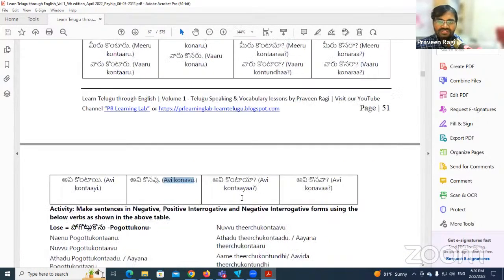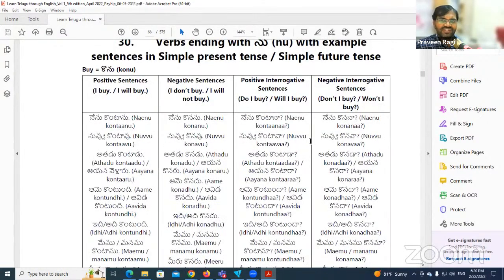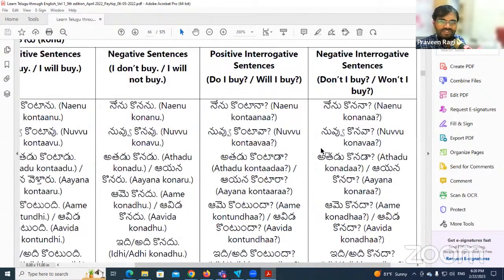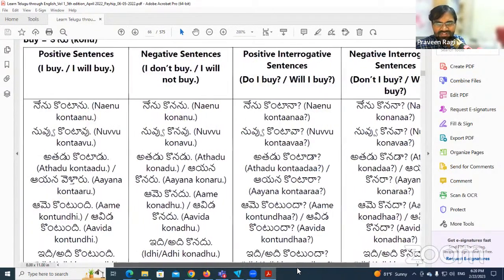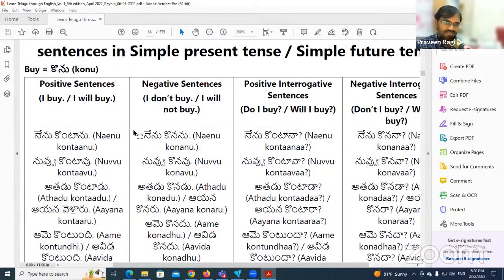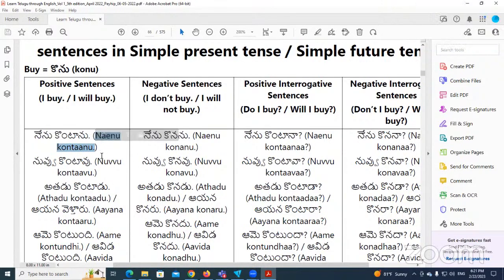Okay, let's go to the next one. These things we don't need to discuss much. I think you need to practice also because it is a repeated one. But I will just discuss something. As I discussed before, if you know how to make positive sentences, it's easy to make the positive interrogative sentence. Just change this one to a question. నేను కొంటానా?